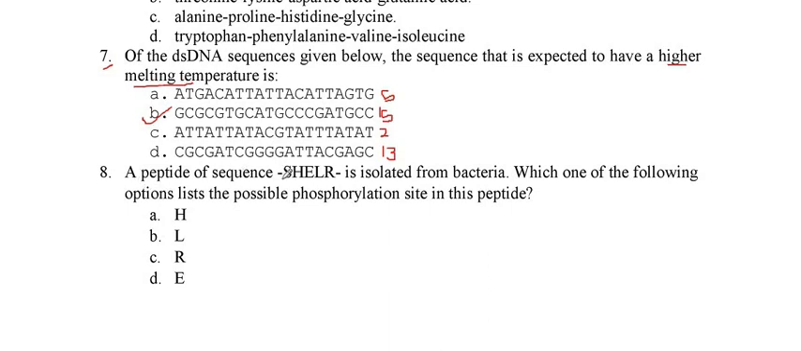A peptide sequence SHELR is isolated from bacteria. Which one of the following options lists the possible phosphorylation site in this peptide? So this is isolated from which organism? A bacteria, which is a prokaryote. In prokaryotes, we know that the phosphorylation site starts from the histidine. So option A, histidine, is the right answer.